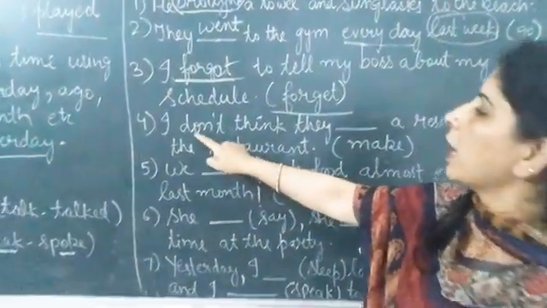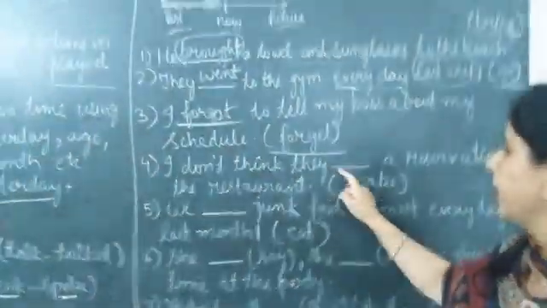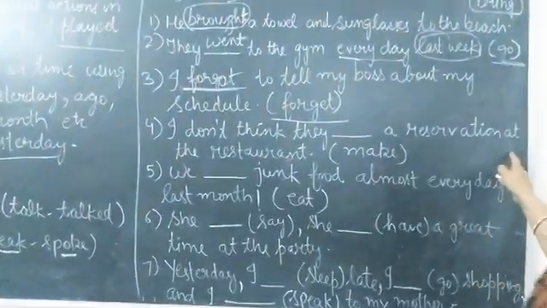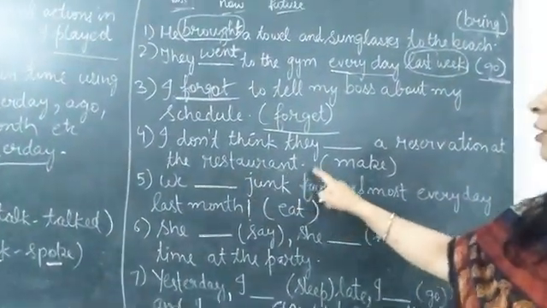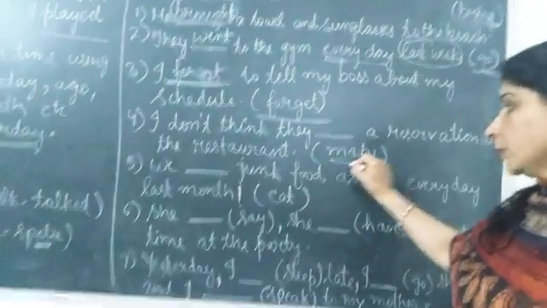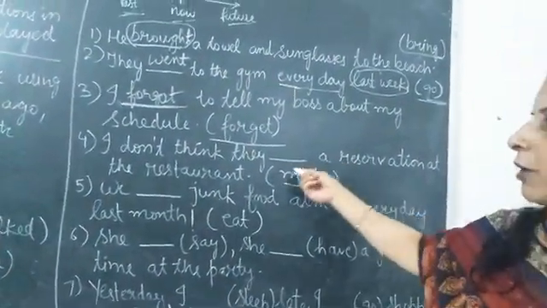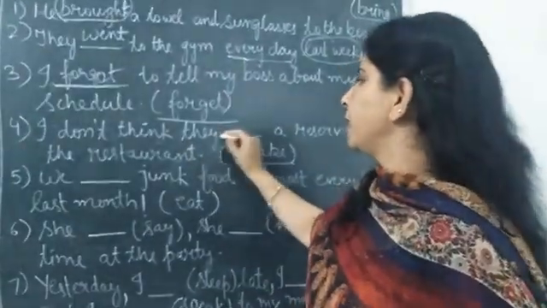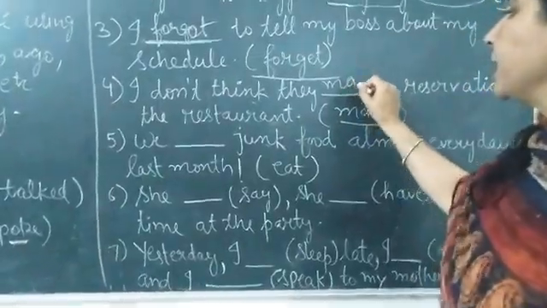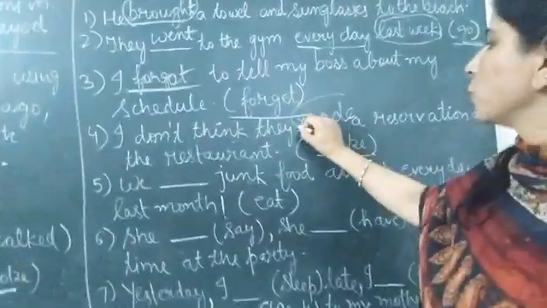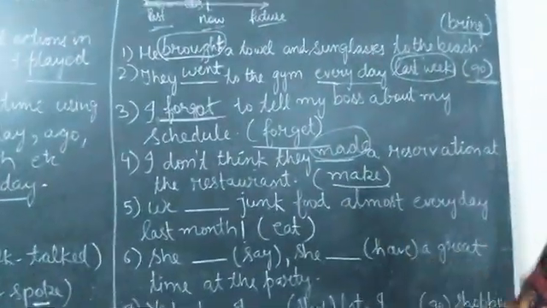Then I don't think they dash a reservation at the restaurant. So here make verb is there. We need to change this into second form of verb. I don't think they made. So this made is the second form of verb here.